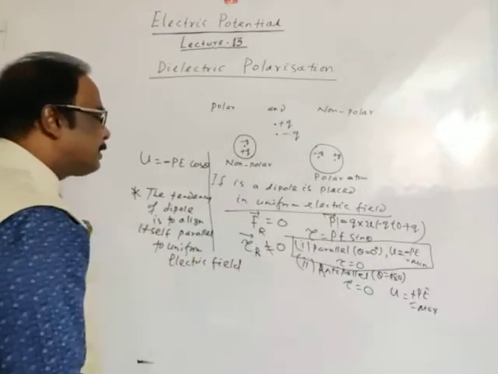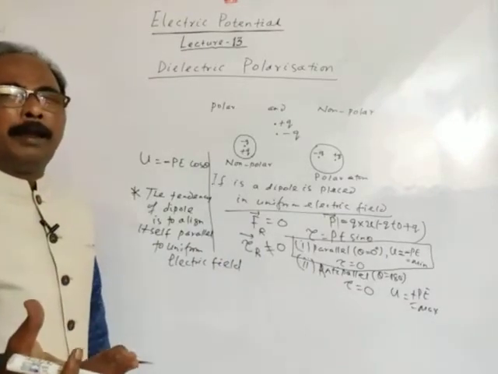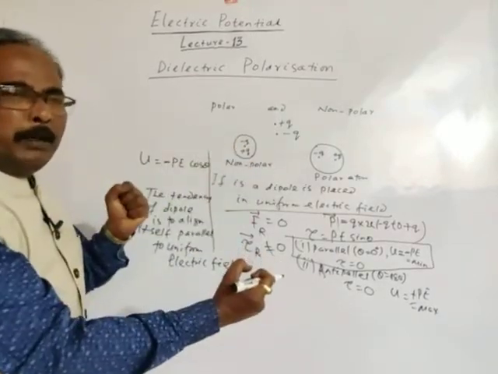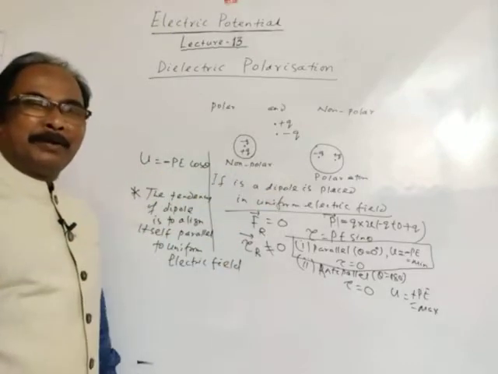If a dipole is placed at any position, at any angle, in a uniform electric field, then the torque experienced by the dipole will keep the dipole parallel to the field.